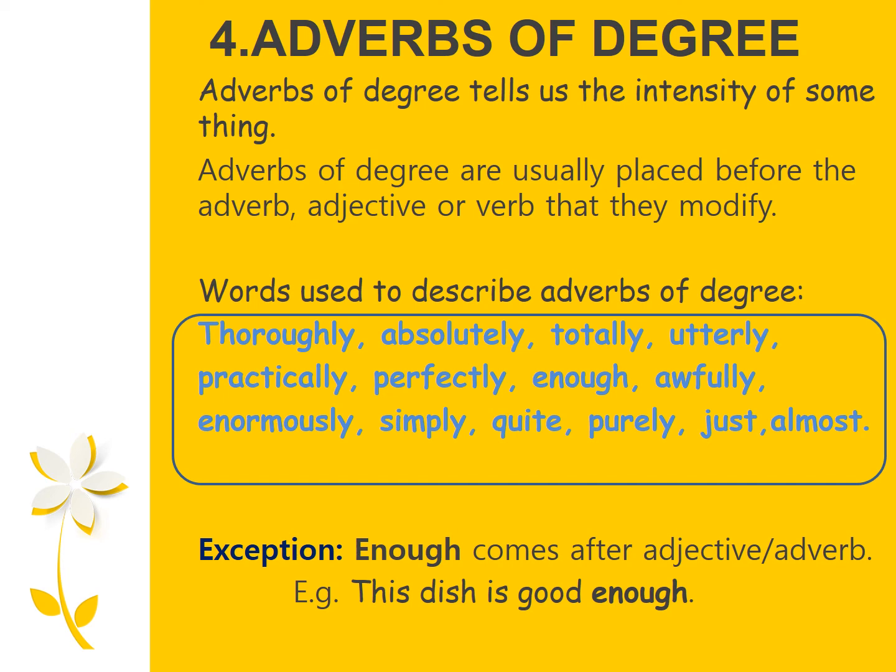However, we have an exception here. Now, enough comes after an adjective or an adverb. For example, this dish is good enough. Notice that in this example, the adverb enough comes right after the adjective good.